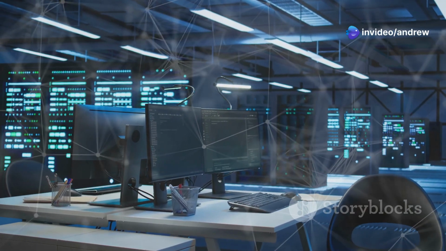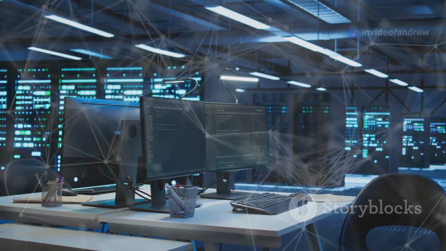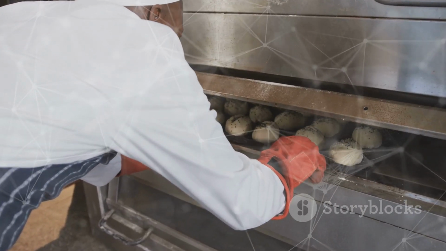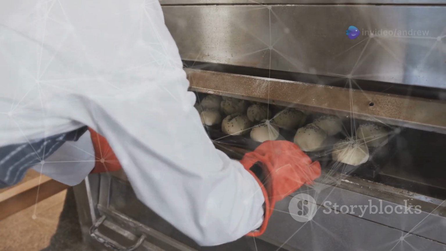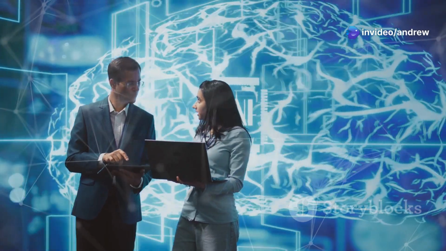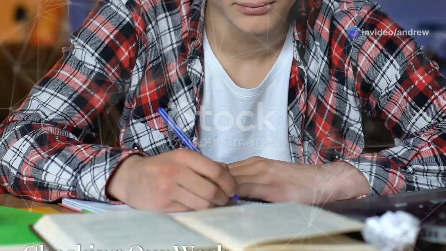Finally, we need computing power to handle all this information. Just as a powerful oven bakes faster, strong computers speed up the AI's learning. With these ingredients combined, the AI model can begin to learn and improve its performance over time.